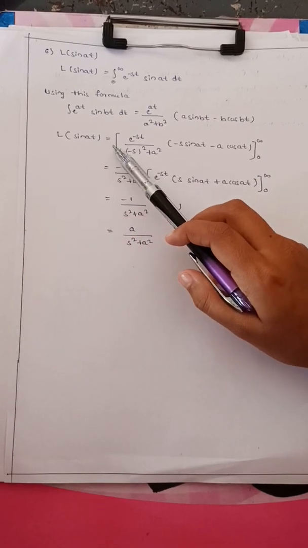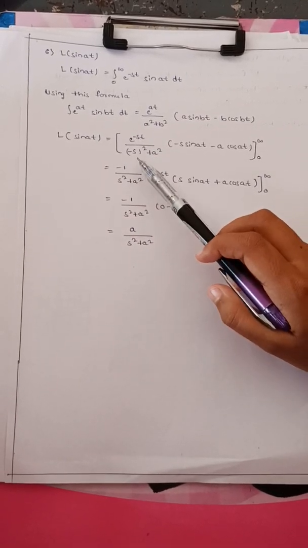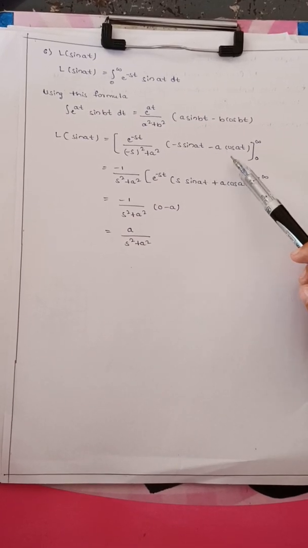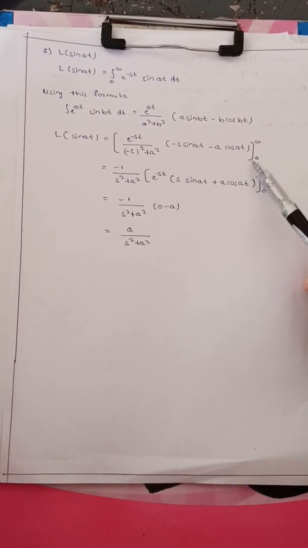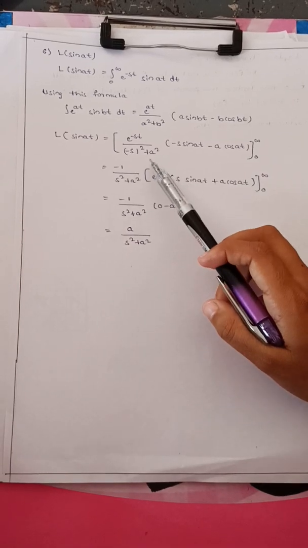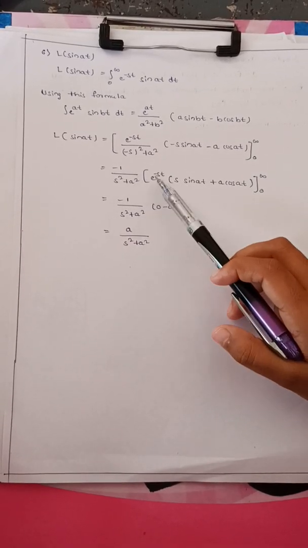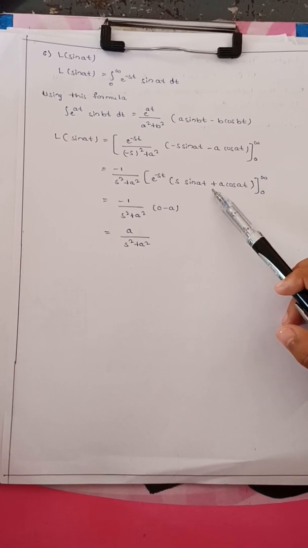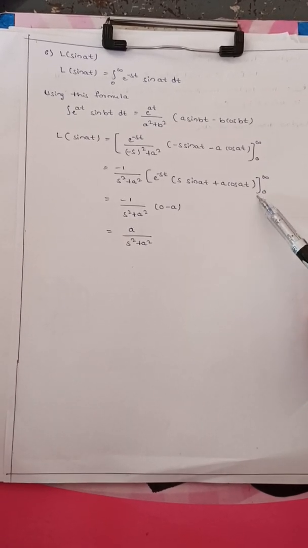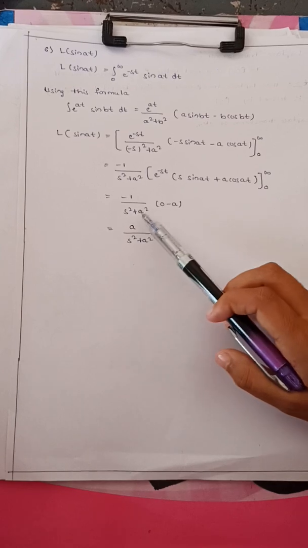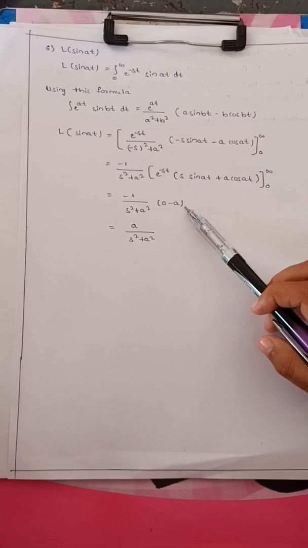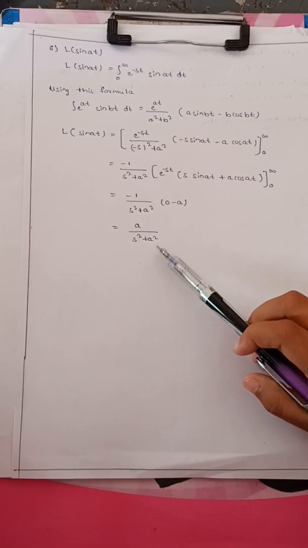L of sin at equal to e raised to minus st divided by s square plus a square into minus s sin at minus a of cos at with the limits 0 to infinity. Take 1 divided by s square plus a square outside. We get e raised to minus st, s into sin at plus a of cos at with limits 0 to infinity. Applying the limits, minus 1 divided by s square plus a square, 0 minus a, and we get a divided by s square plus a square.